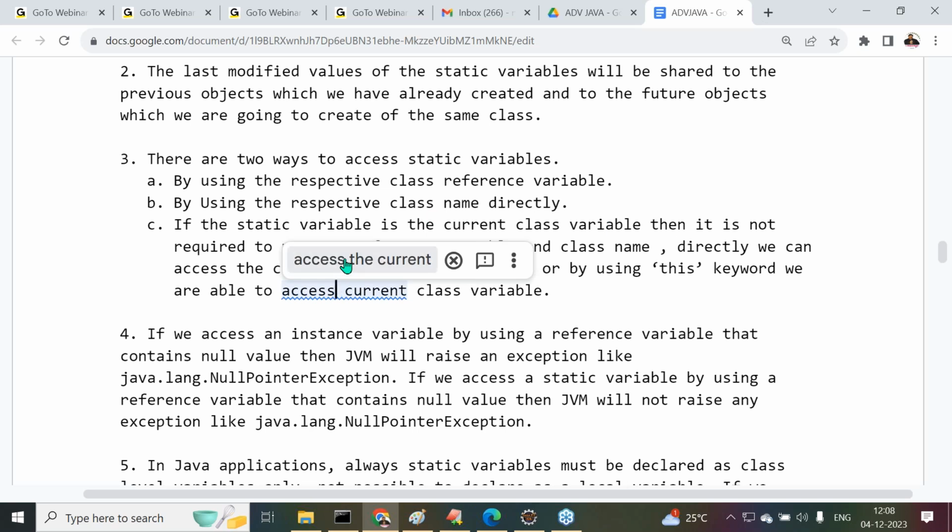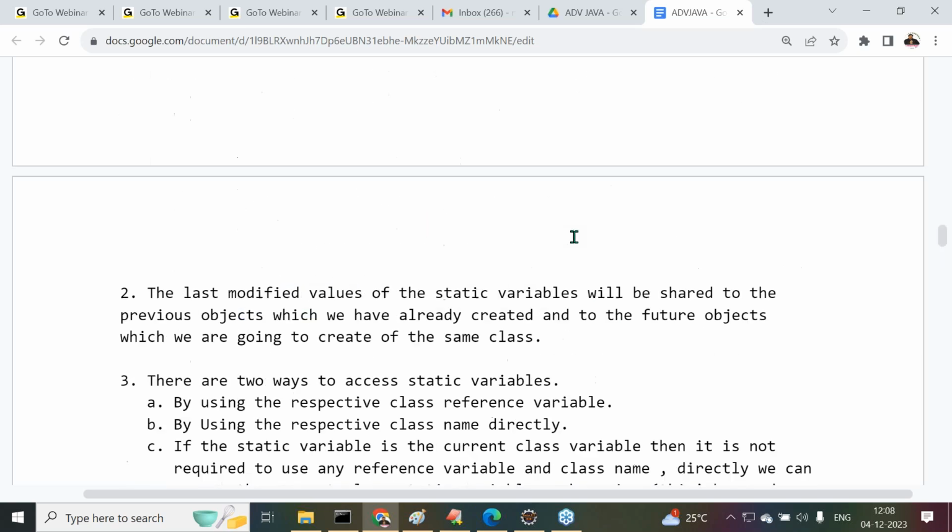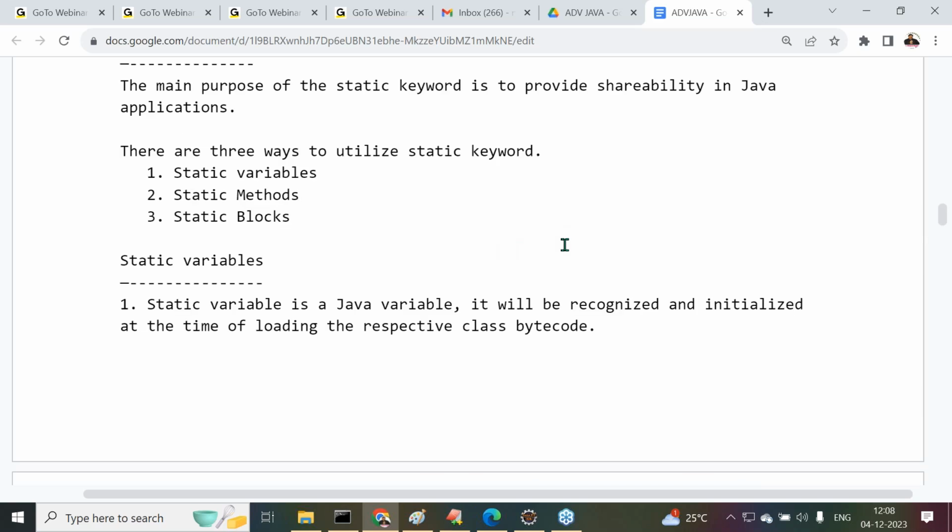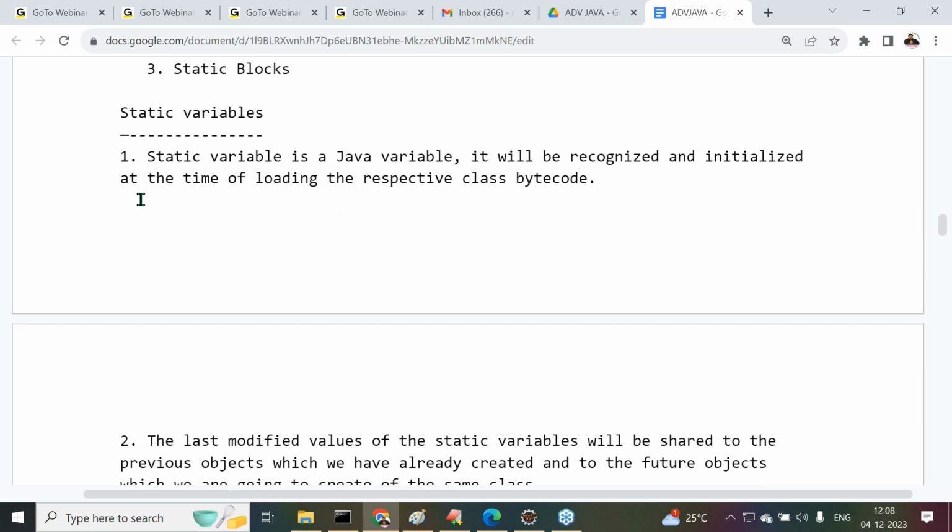Good. Shall we go for the system now? Just 1 minute. I want to remind all the points we discussed here. Now try to check it. What is a static variable? What is the basic nature of the static variable? A static variable is a Java variable. It will be recognized and initialized at the time of loading the respective class bytecode into memory.